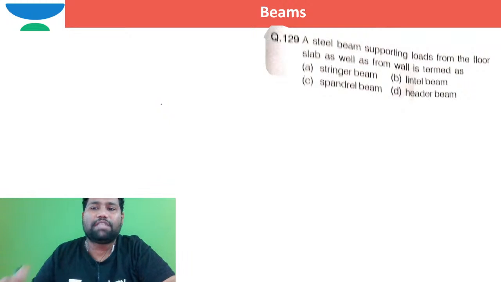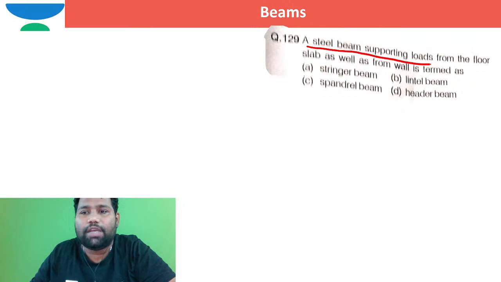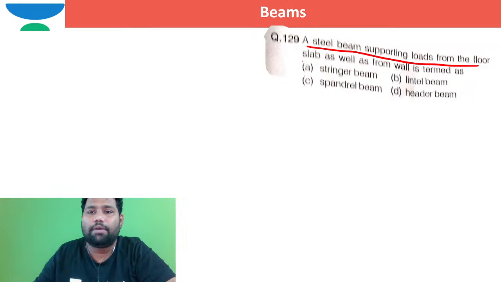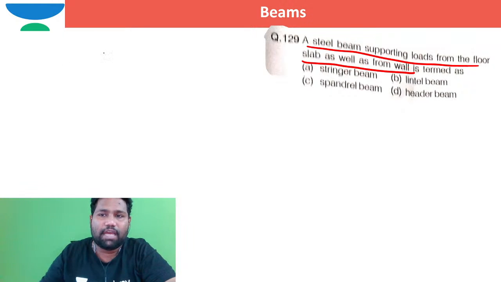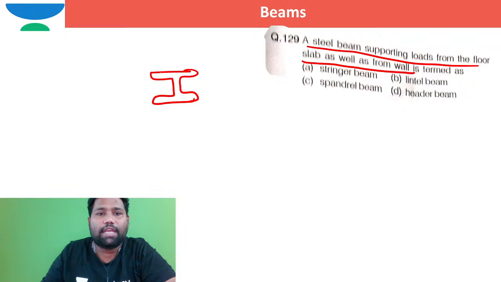A steel beam supporting loads from the floor slab as well as from the wall. I hope you are able to see. A steel beam is there which is supporting loads. If you take a floor beam, this is a type of floor beam which is taking some amount of slab.